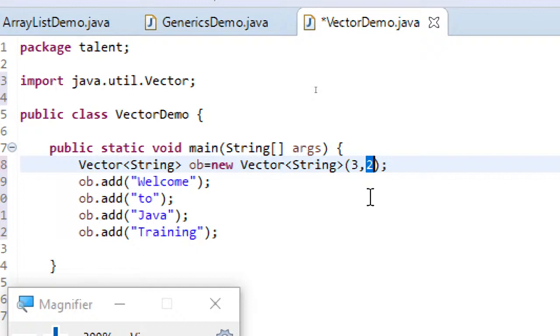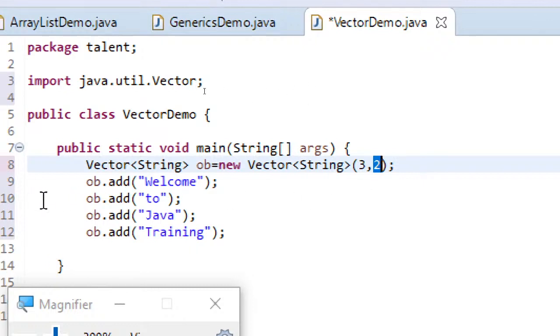That means initially you are saying create a Vector that can hold 3 elements, and after you have filled in 3 elements, that doesn't mean that you can't add new elements. The moment you add the fourth element, the incrementer comes into the picture. Whatever the initial size 3 is, when the fourth element is being added, the 2 will be added to 3 and it becomes 5. The size becomes 5.